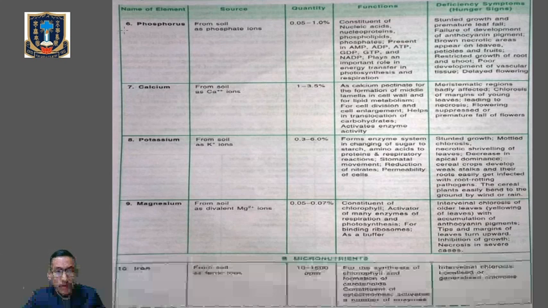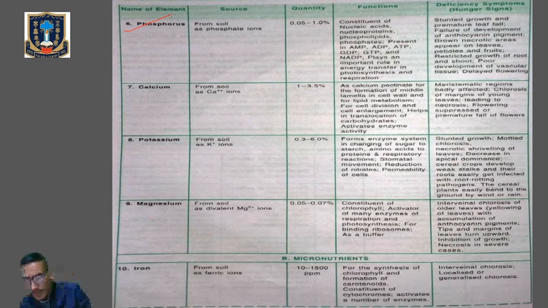Next, we will talk about phosphorus, on page number 12.7. Let's see the source of phosphorus. Phosphorus is absorbed by the plant from the soil in the form of monovalent phosphate ions. It is also obtained in acidic soils in the form of bivalent phosphate ions, as we have learned already. The quantity is generally from 0.05 to 1%.